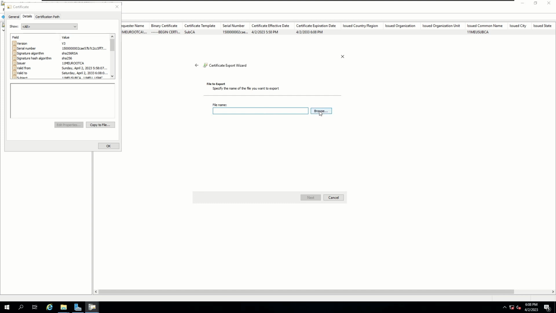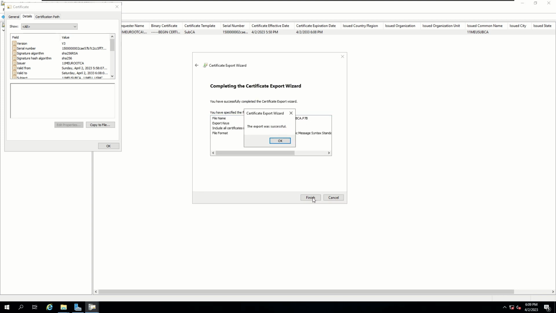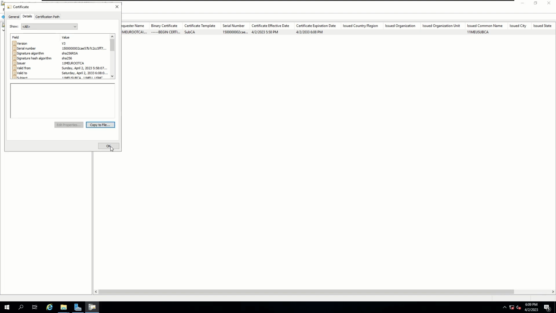Now the file name for this is going to be the path where you want to save it, followed by the name of the file. So let's go ahead and type in C drive, and let's name this 11 mu subca dot p7b, which is the file format. Click on next and then click on finish. Export was successful. Awesome. So let's go ahead and close all these things out.